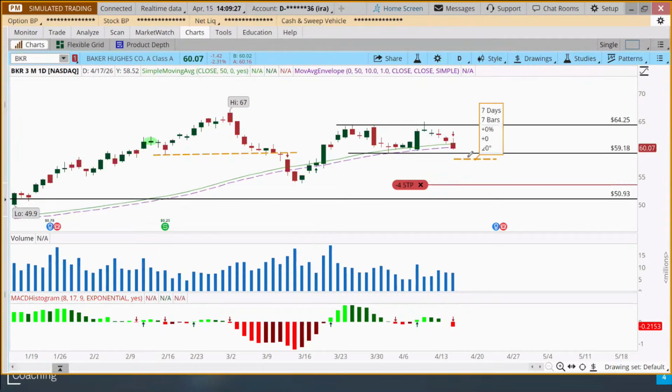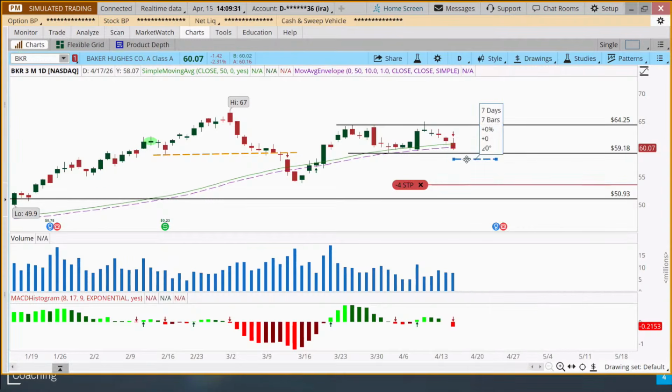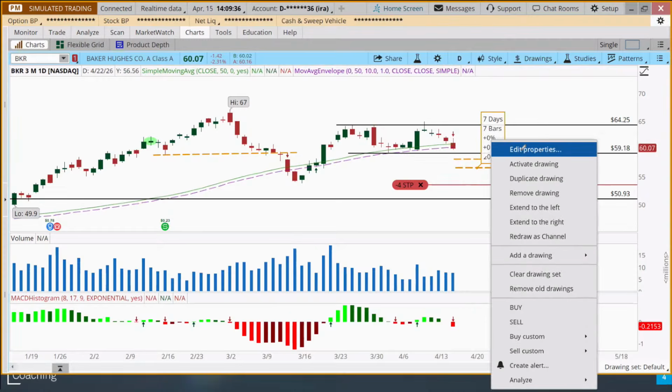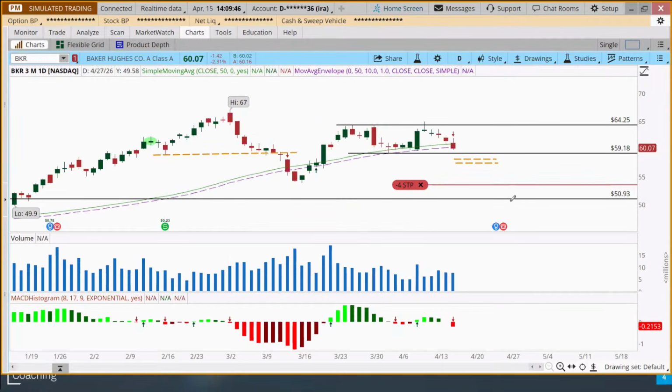So I might do this. I might right click here, duplicate that, and then draw it down a little bit. And again, not worry where I put it and just right click, edit the property. And that was 57.40, and I would put that in both of these boxes. So then it's still a horizontal line at the place that I'm looking for. And so these are where we're looking, when our rule says to put it here at this stop.